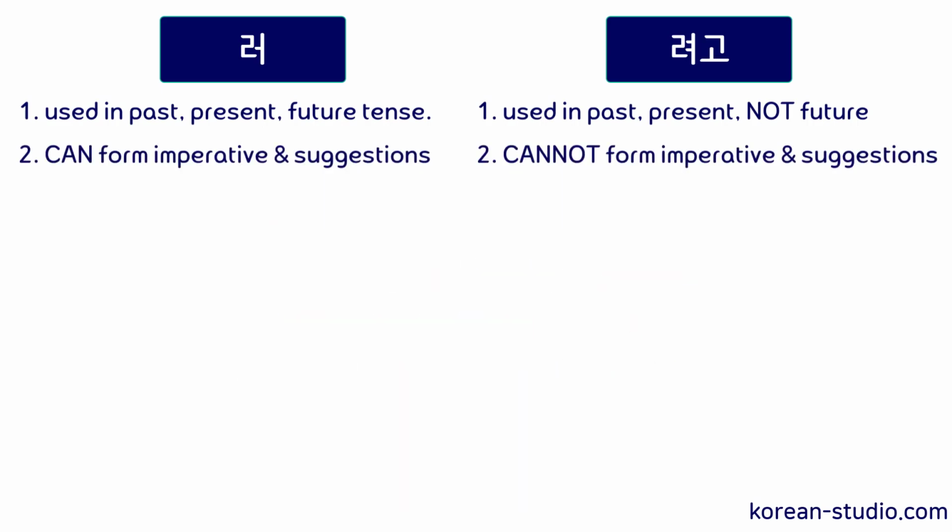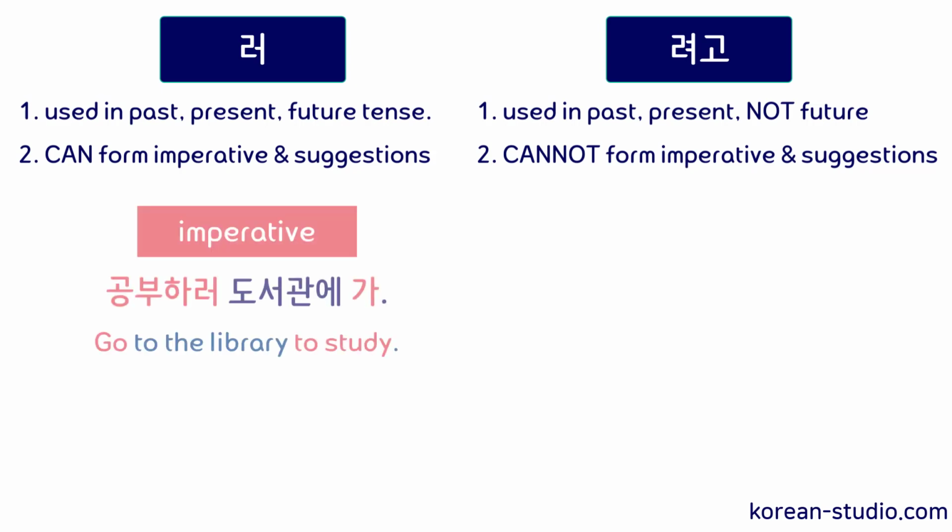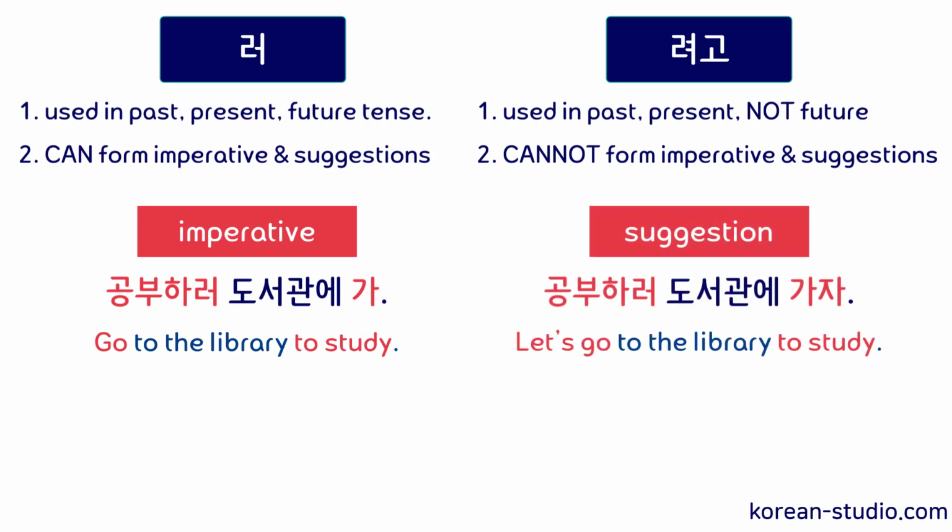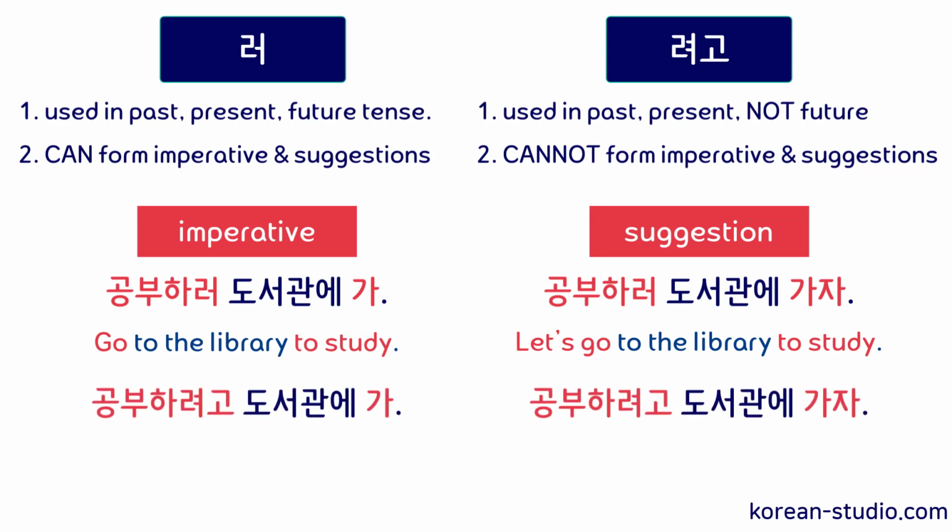Second, when we use 러, the verbs in the second clause can be imperatives, as in ordering to do something, or form suggestions. So we can say 공부하러 도서관에 가. Go to the library to study. 공부하러 도서관에 가자. Let's go to the library to study. However, we don't say 공부하려고 도서관에 가 or 공부하려고 도서관에 가자. These sentences sound very unnatural.